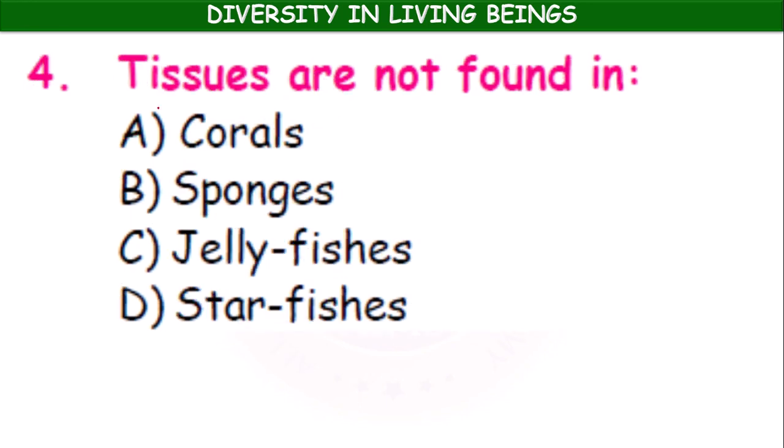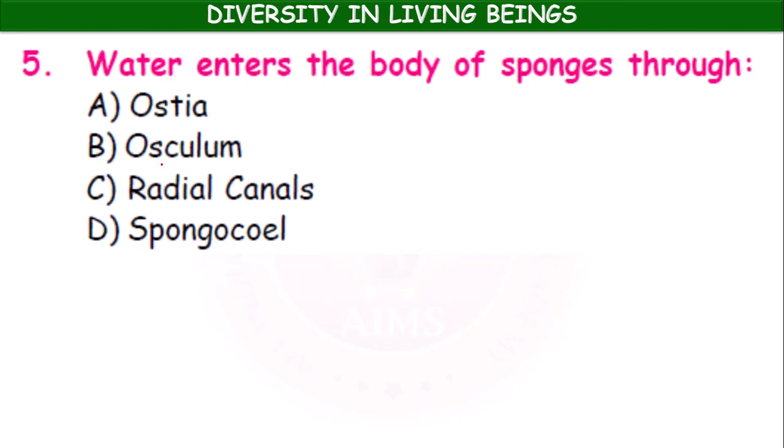Tissues are not found in corals, sponges, jellyfishes, starfishes. In sponges, tissues are absent. Water enters the body of the sponges through ostia, osculum, radial canals, spongocoel. Ostia.